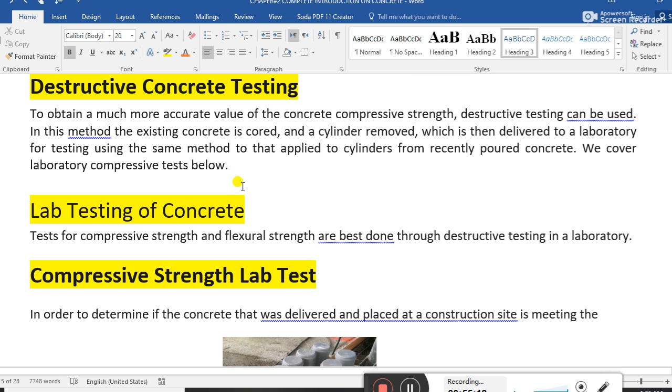These are laboratory tests performed on concrete. What are these? Tests for the compressive strength and the flexural strength. This is done in the laboratory. Along with the cube test and cylinder test, at 28 days we perform the flexural test on the concrete, the flexural strength of concrete. These are destructive tests in the laboratory.